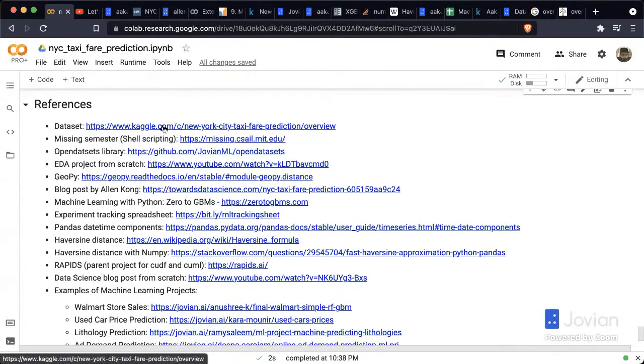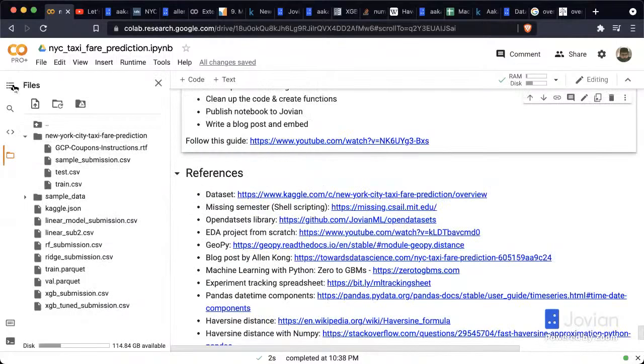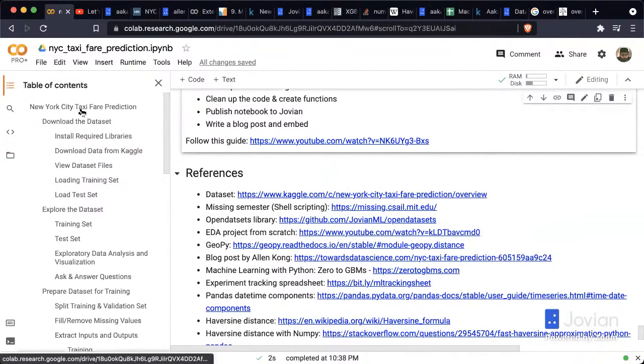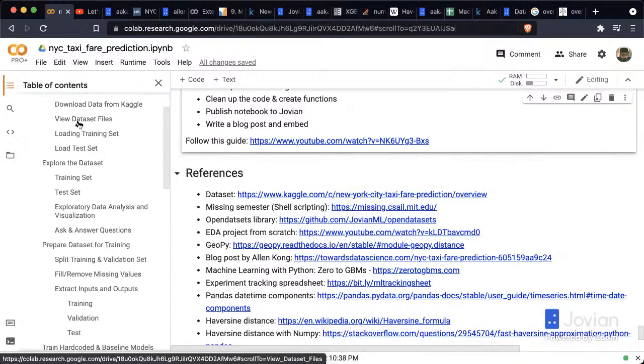So that was the machine learning project from scratch. Not really from scratch because we had written out an outline, but let's review that outline once again. We're trying to predict taxi fares for New York City by looking at information like pickup location, drop location, latitude, longitude, fare, the number of passengers, and the time of pickup. So we downloaded the data set by first installing the required libraries, downloading the data from Kaggle using opendatasets, looking at the dataset files, seeing that we had 55 million rows in the training set, but just 10,000 rows in the test set.